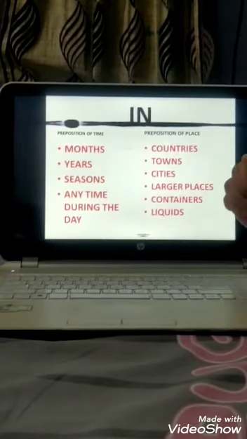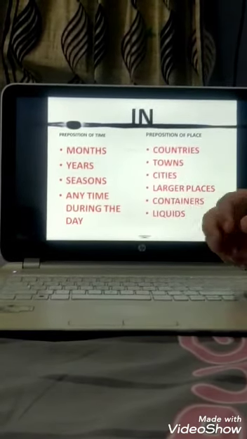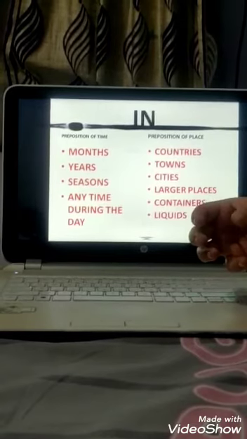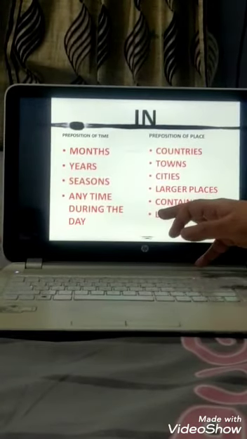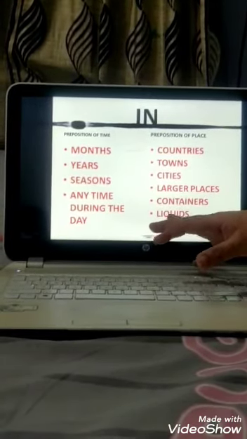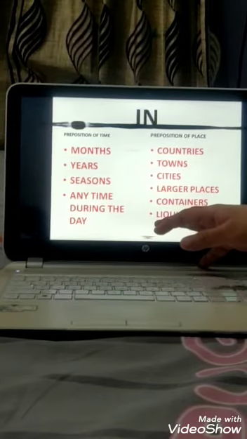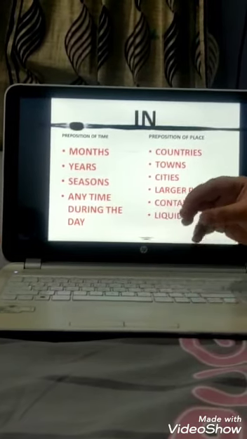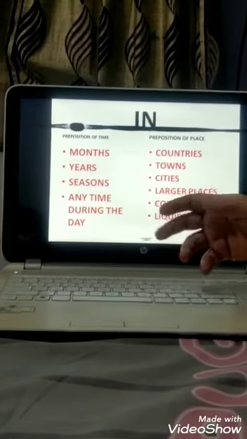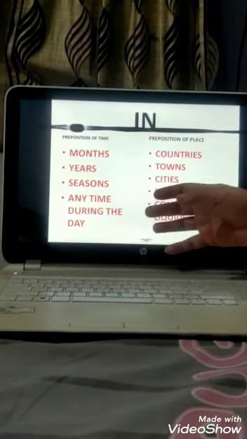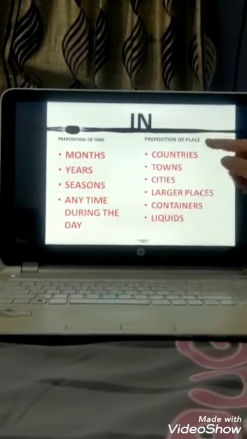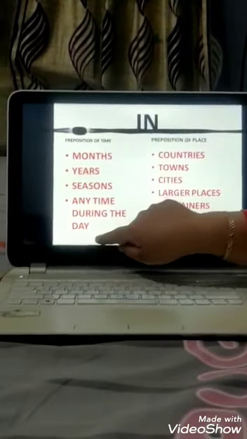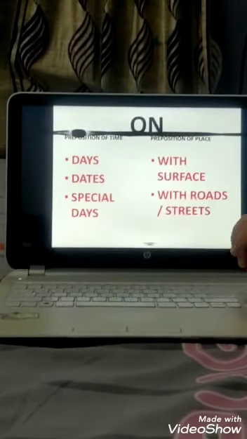Now before the containers, like the sweets are in the jar. So jar is a container and we have used in preposition before this. With liquids also, there is some water in the bottle. So we use in preposition with these words, and this we have already discussed before.